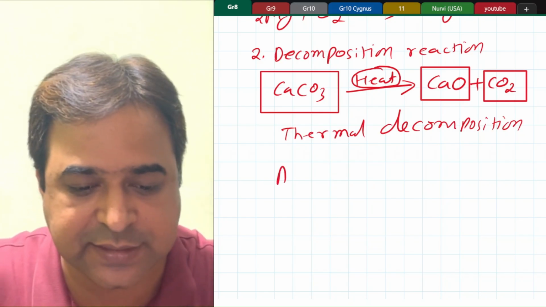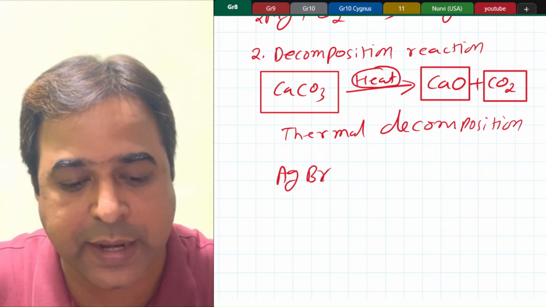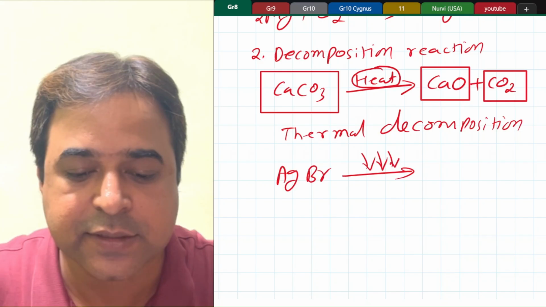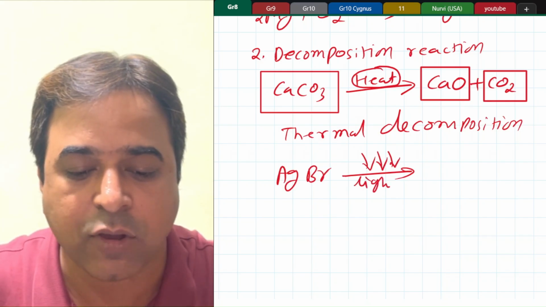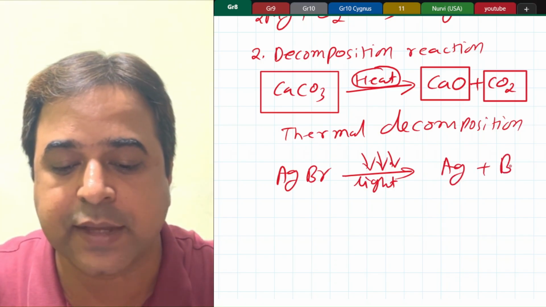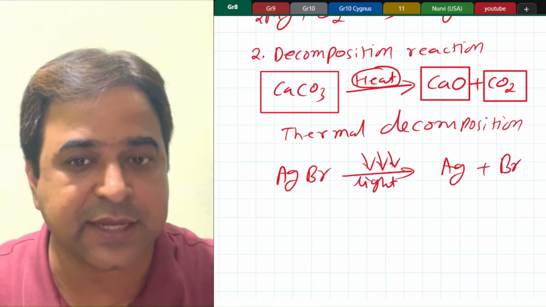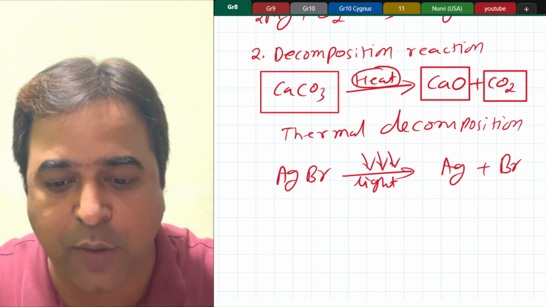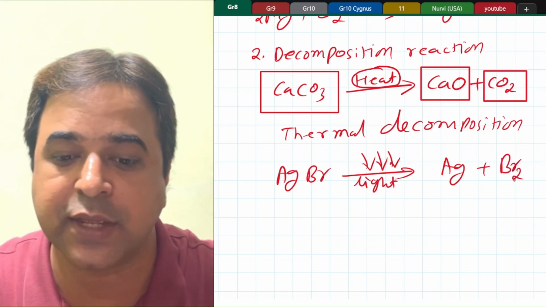We can take this example, silver bromide AgBr, when it is exposed to sunlight or light, this will be giving you silver plus bromine. Since it's a non-metal, it does not exist in monoatomic form, so it will be forming a bromine molecule.